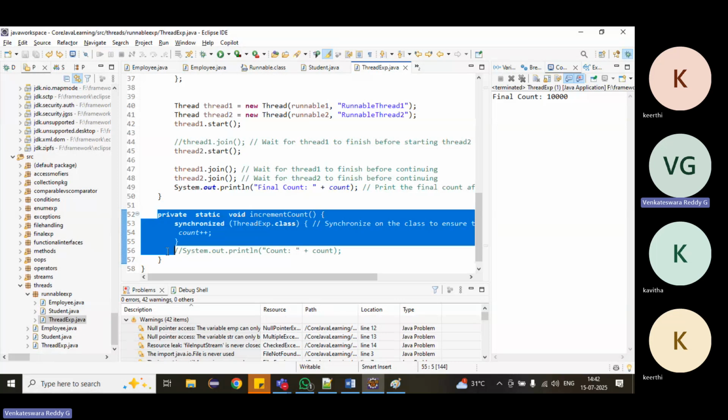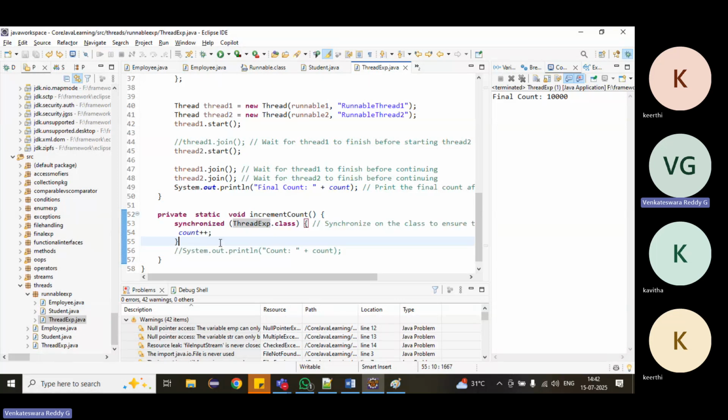We can make the entire method synchronized or only particular lines of code. Suppose you have 10 lines of code and I want to make only 2 lines synchronized, then synchronized blocks will be useful.